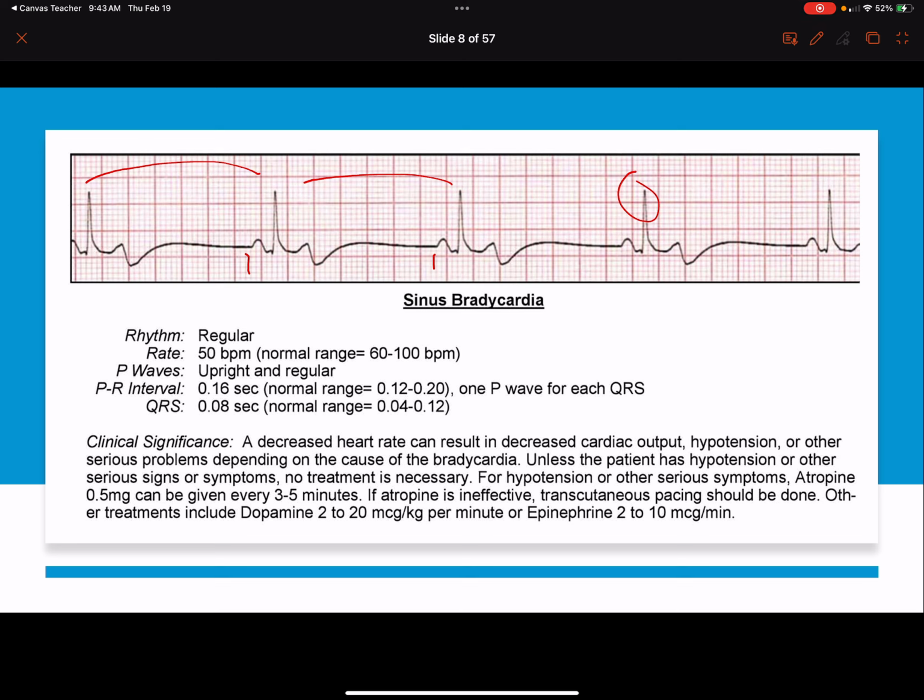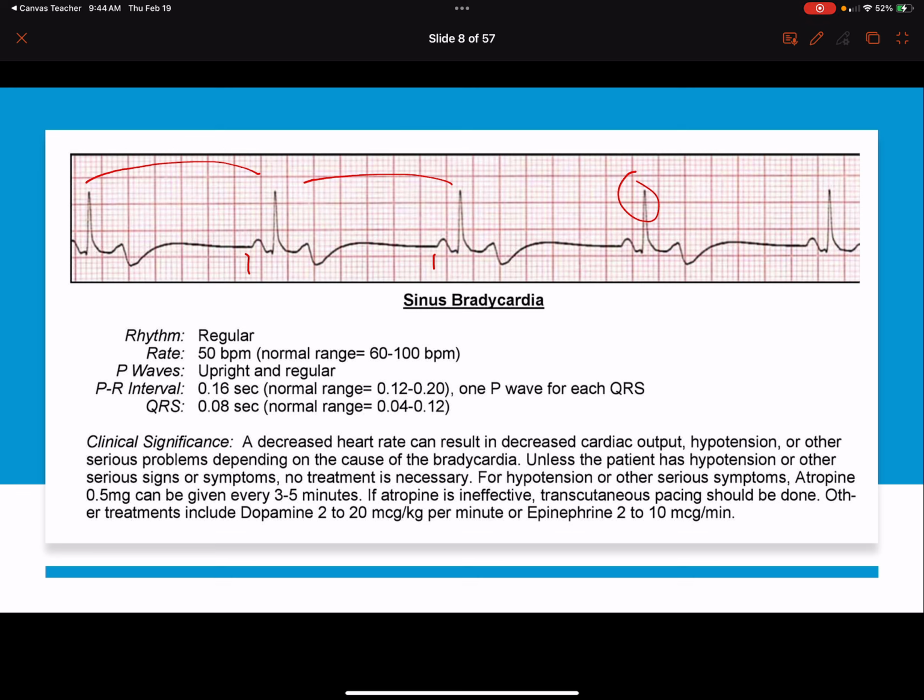So what do we do for this rhythm? Well, it's very important that we understand the potential causes in a sinus bradycardia. Commonly, it could be a normal variant, right? And so the only time we really worry about bradycardic rhythms is when we see signs of hemodynamic instability, right? Is my patient unstable? Are they pale, diaphoretic? Do they have chest pain? Are they short of breath? Are they altered? Then we may need to do something.